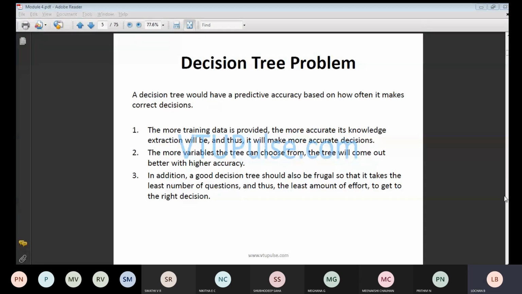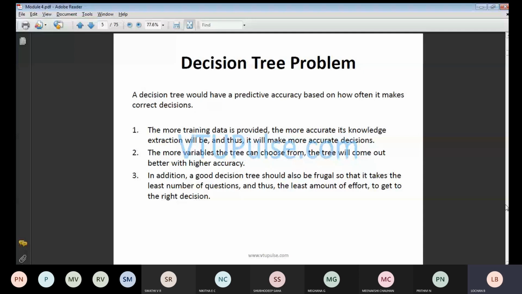The more variables the tree can choose from, the better accuracy the tree will come out with. I told you, how much hard work you put into your practical knowledge, that much better results you will get. In addition, a good decision tree should always be frugal, so that it takes the least number of questions and the least effort to get the right decision.